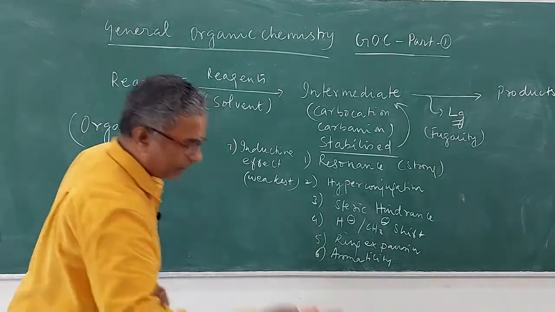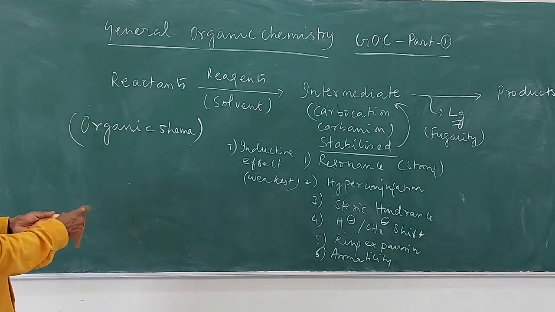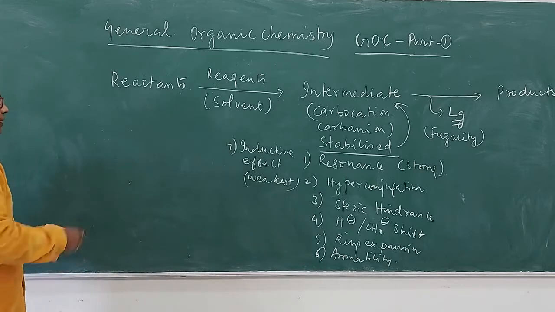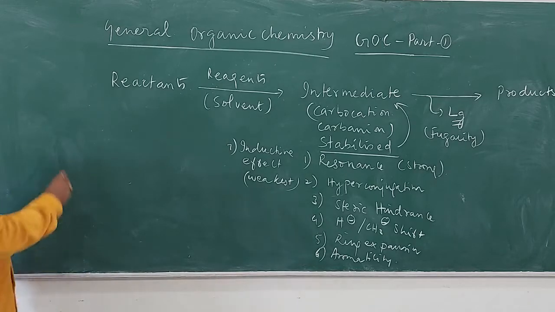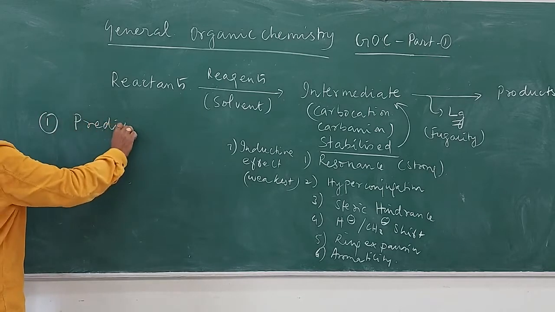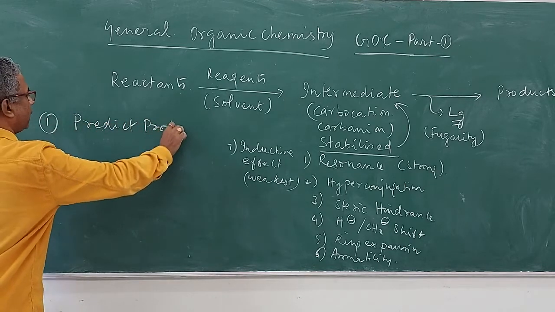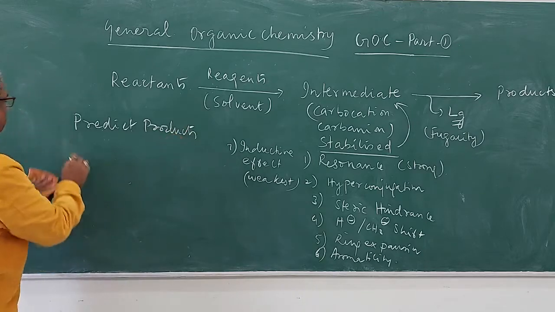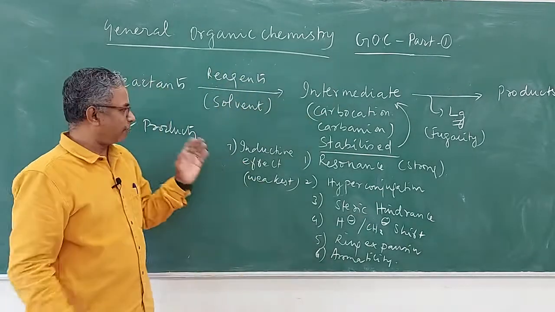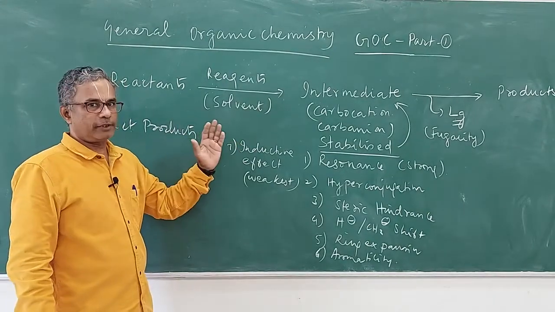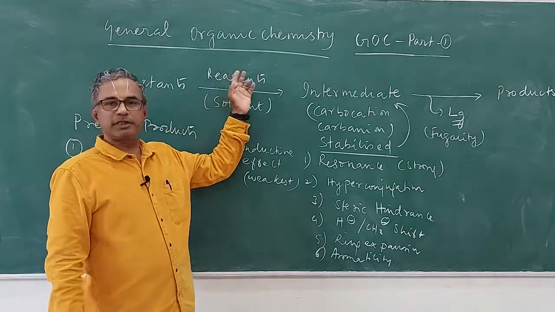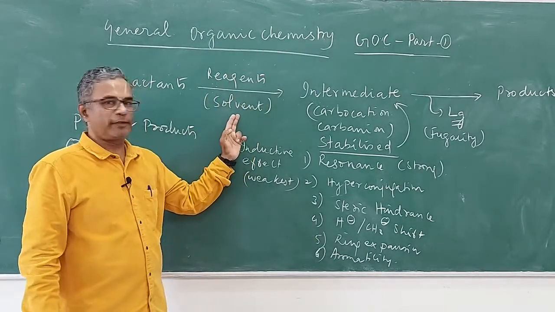Okay, so let me take you through this organic schema. How do we go about this? The first step in predicting the products: if you want to predict products in any organic reaction, the first step is to follow this organic schema. Whenever you are given any reaction, first you have to identify the reactant, then the reagent, then the solvent.